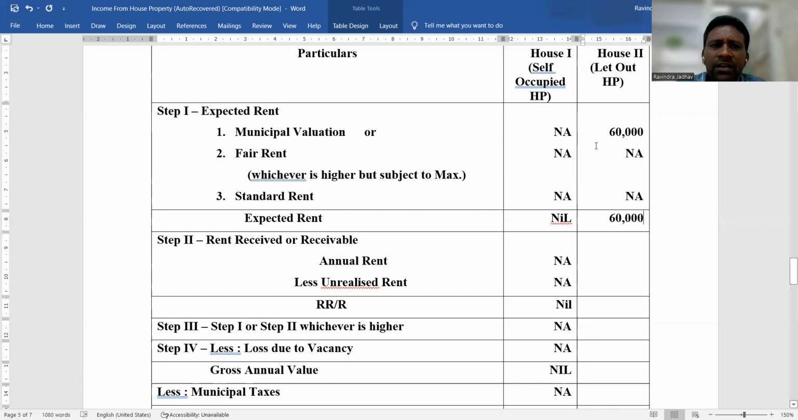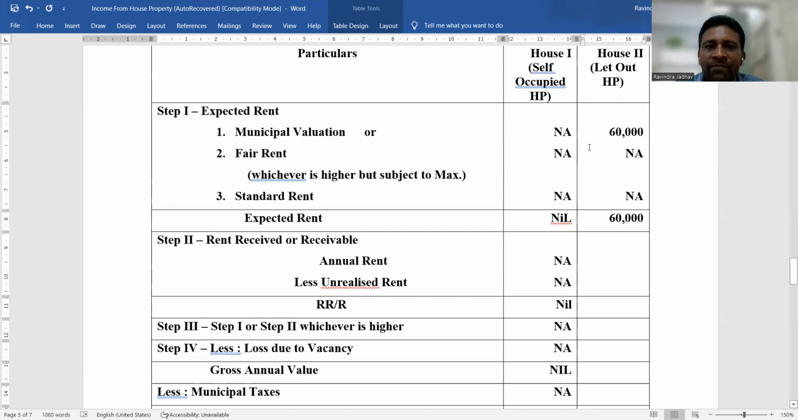Expected rent. If the values of fair rent and standard rent are given in the problem, then you should put them here and compare municipal valuation or fair rent, whichever is higher. Whichever is higher. I again repeat it, whichever is higher.